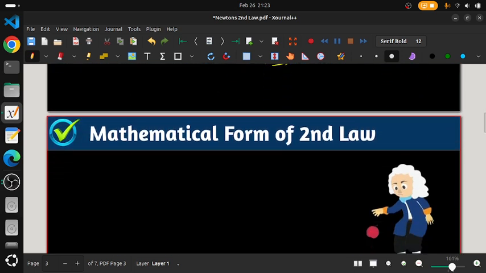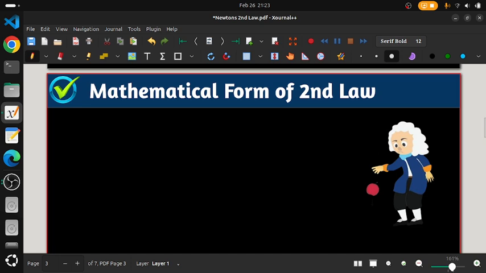Now we will be talking about the mathematical form, which is very important, the mathematical form of Newton's second law. According to Newton, the force we are applying causes speed to increase. Speed increasing means there is momentum, so momentum is changing. You know momentum, we write it as P, and that is mass into velocity, or you can say speed here. So this is your momentum.